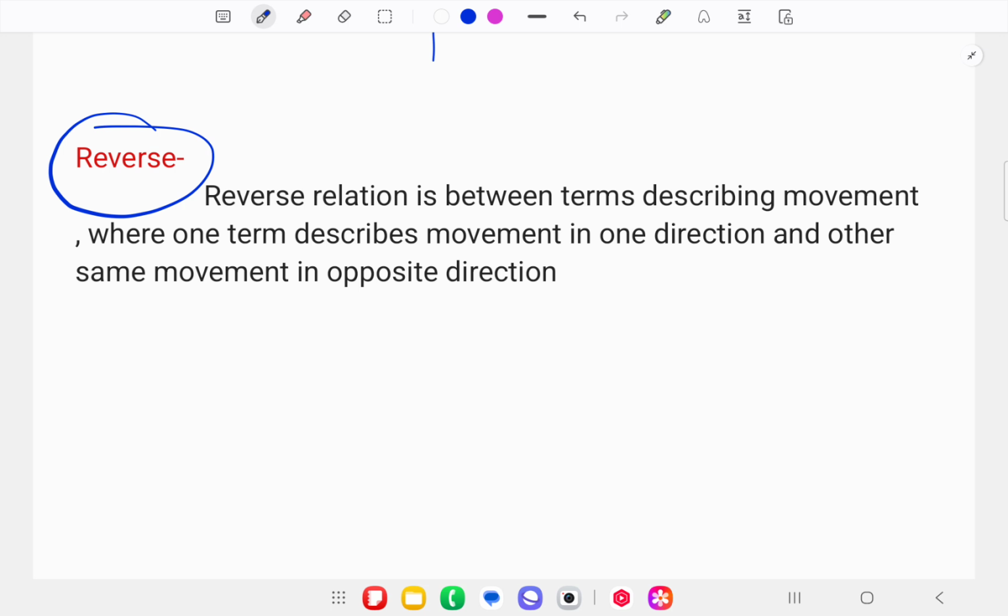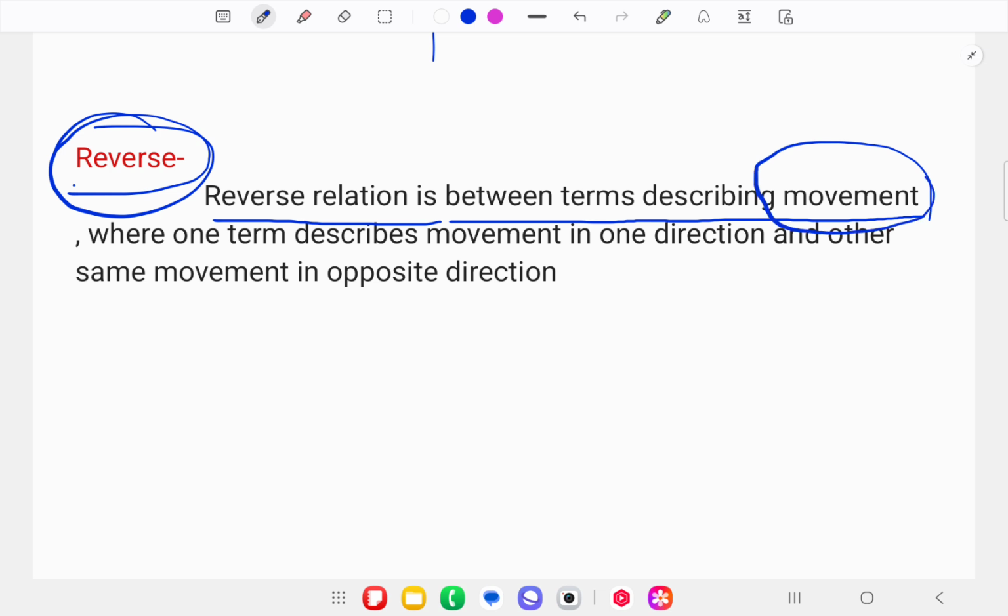In reverse, there are words which have the quality of forward and backward. At first, let's look at the definition of reverse antonyms: reverse relation is between terms describing movement.